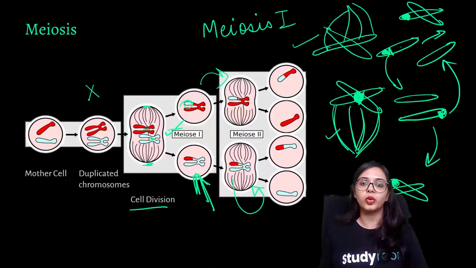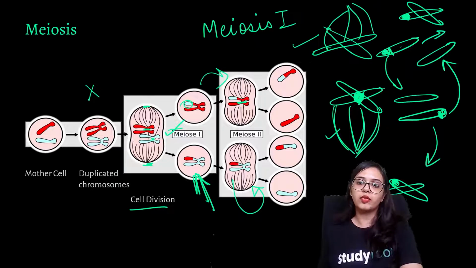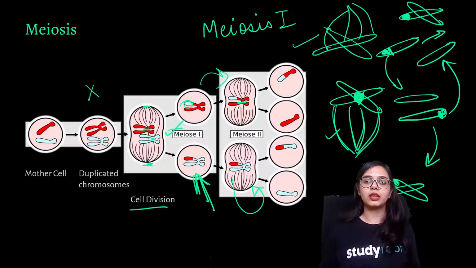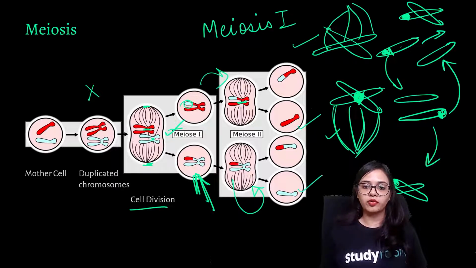Now there will be one chromosome here that has the white part with the red part, then another chromosome that is just the red part, and for the white one also, you have just the white part, and the white part with the red part.